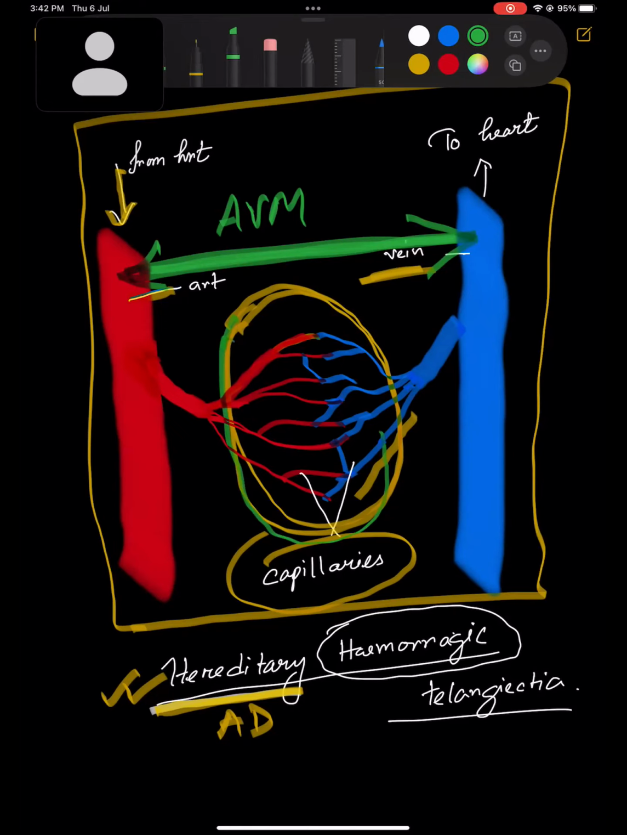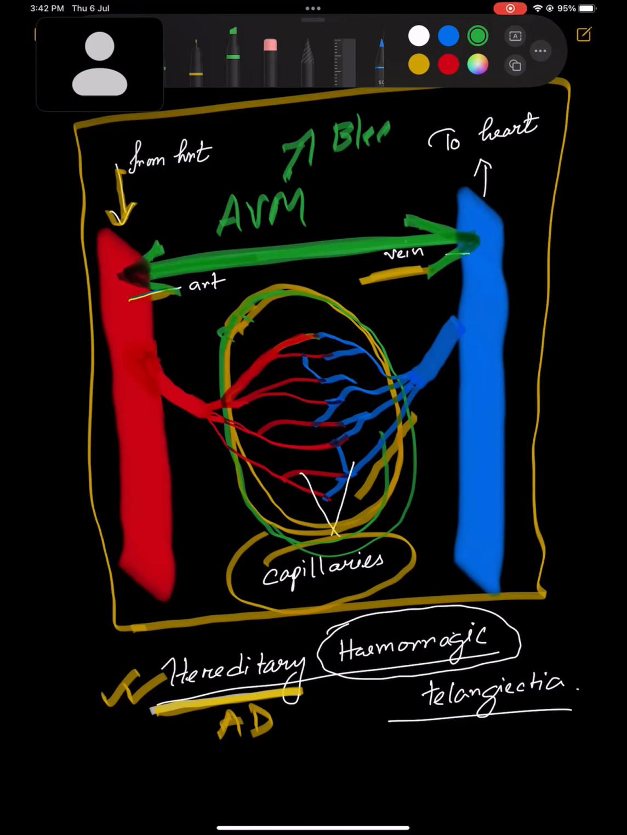So the capillary system will not be there in a full form. The arteries are directly connected to the veins, forming this arteriovenous malformation. This is not normal, right? The bonding will not be that strong, so anytime from this malformation bleeding can happen. So there is a chance of hemorrhage.